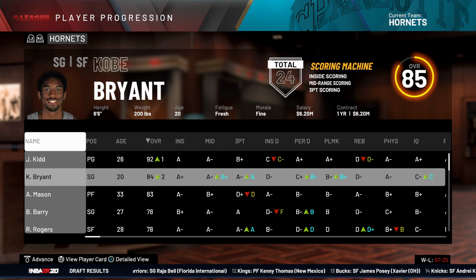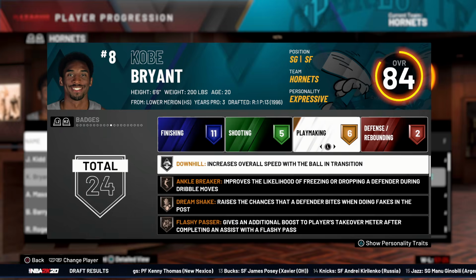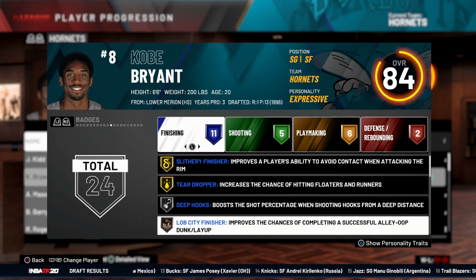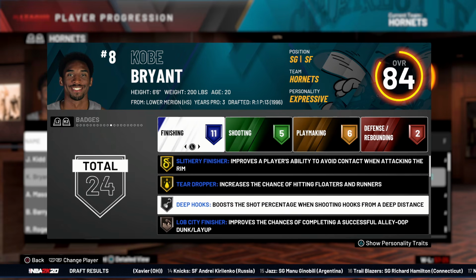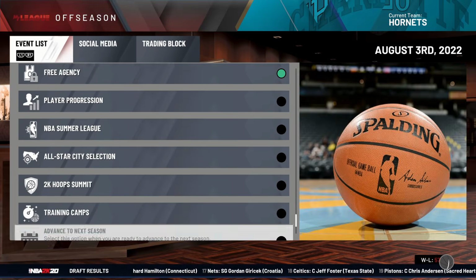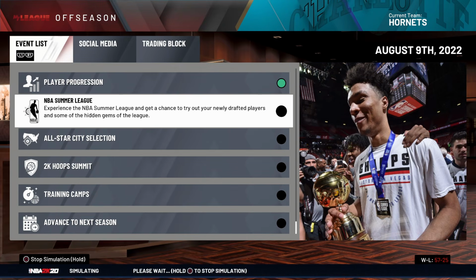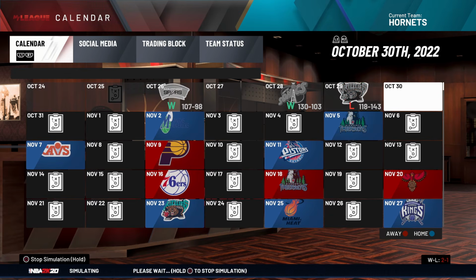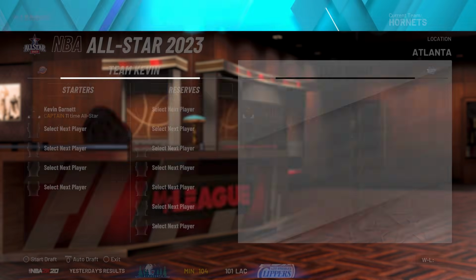Kobe's now an 84 overall. When it comes to his badges, I forgot to check these all these years. Actually, he hasn't really done much with the badges though, but he does have silver deep hooks. All right, going according to plan so far, season number 4, aka the 1999-2000, in the last year of Kobe's rookie contract. Ah, yes, the All-Star team, my favorite time.